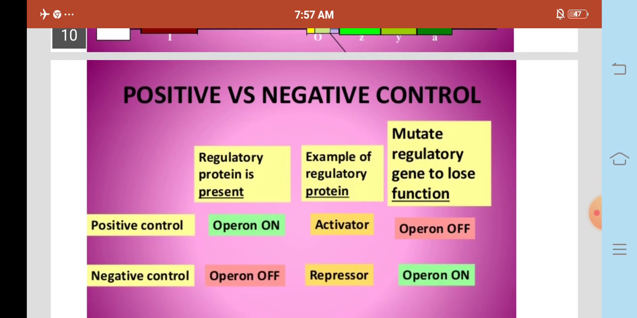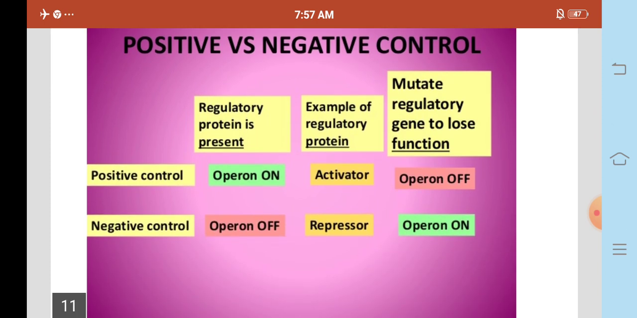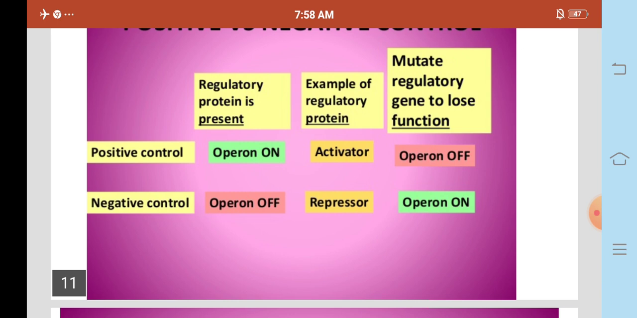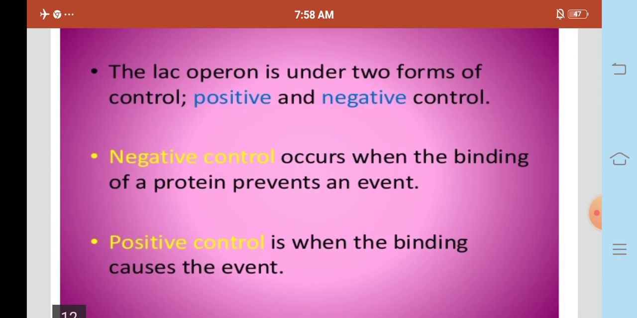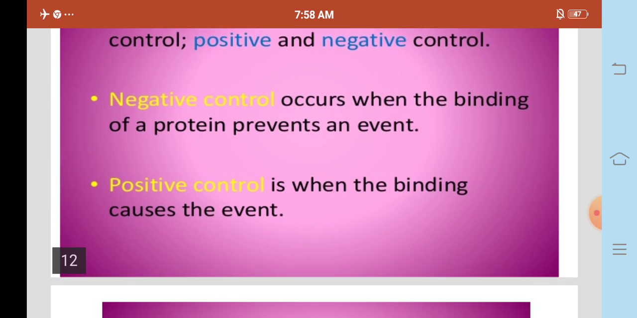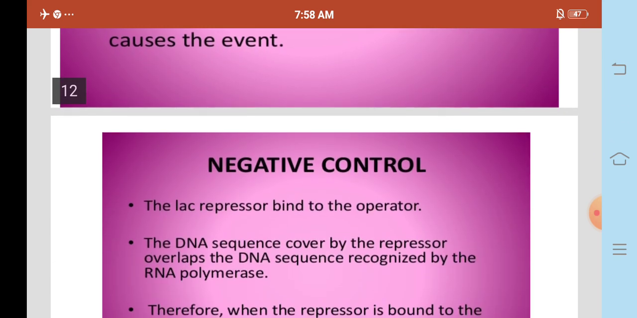Positive control and negative control. When a regulatory protein is present, the operon is on or off. Examples of regulatory proteins are activators and repressors. If the regulatory gene is mutated to lose function, the operon is off or on accordingly. The lac operon is under two forms of control, positive and negative control. Negative control occurs when the binding of a protein prevents an event. Positive control is when the binding causes the event.